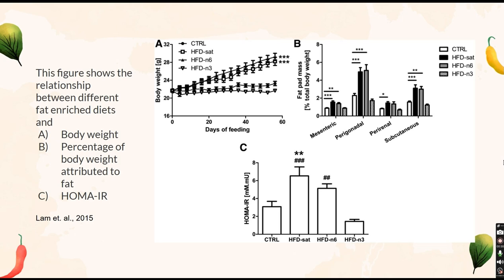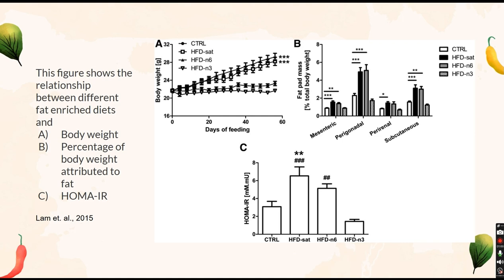This figure comes from an animal study where mice were fed a diet high either in saturated, omega-6 polyunsaturated, or omega-3 polyunsaturated fats. After 2 months of feeding, the change in weight, body fat percentage, and HOMA-IR can clearly be seen throughout the different groups. Despite being fed the same amount of calories, as well as the same caloric percentage of fat, mice fed a high saturated fat and a high omega-6 diet gained significantly more weight and body fat percentage. In addition, both had high HOMA-IRs, especially the saturated fat group.